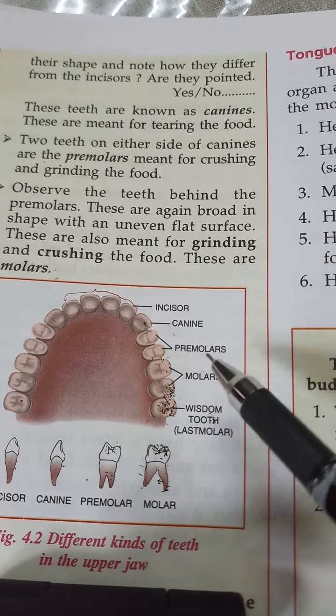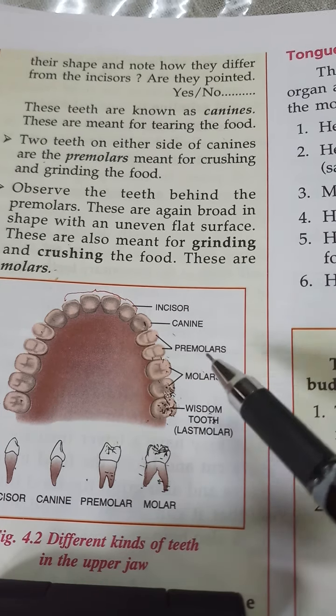Here is the explanation of the different kinds of teeth: incisors for biting and chewing; canine help in tearing the food; premolar for crushing and grinding; and molar teeth also for crushing and grinding, and they have uneven surface. Those are the things I told you.